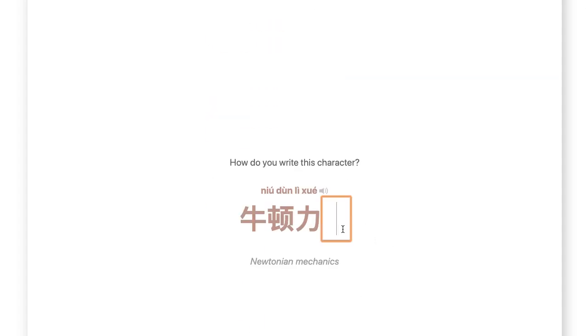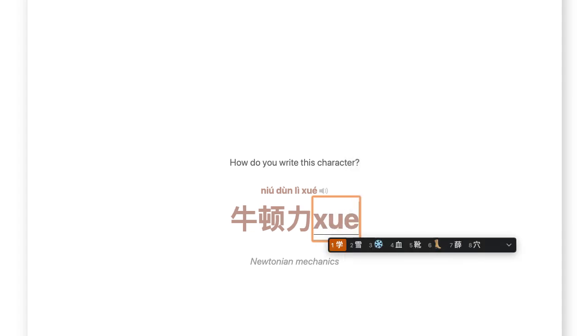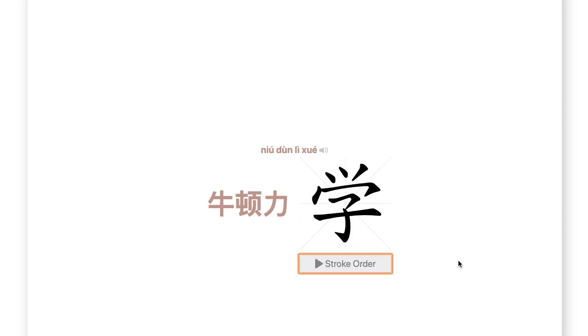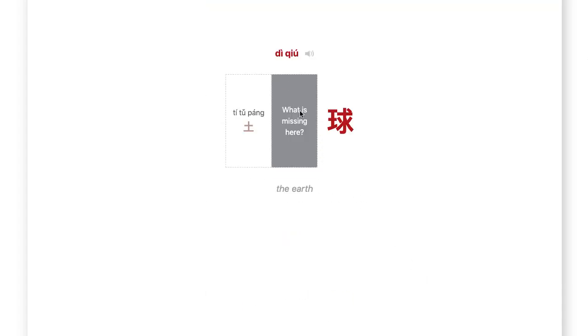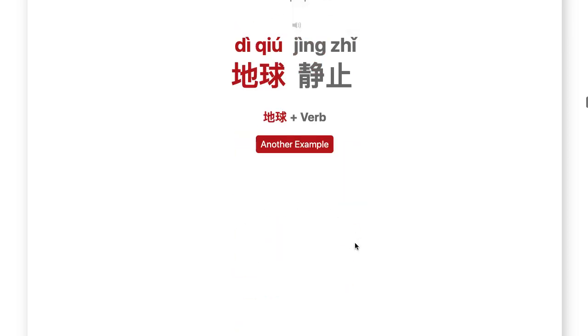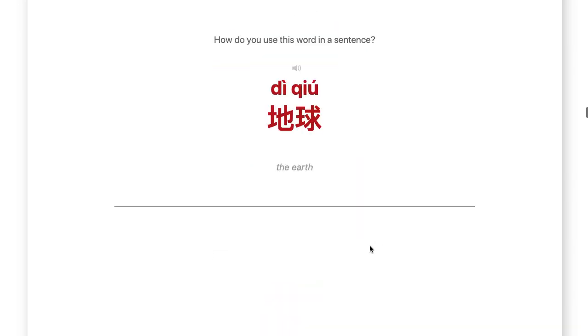For example, you can try and type the word 学 and see if you get it correctly. And if you scroll down, you can see the correct answer. You can learn how to write that. It's just randomly quizzing you on different parts of the word. 地球, what is missing here? Words like that. And it gives you some collocations for you to learn, etc.